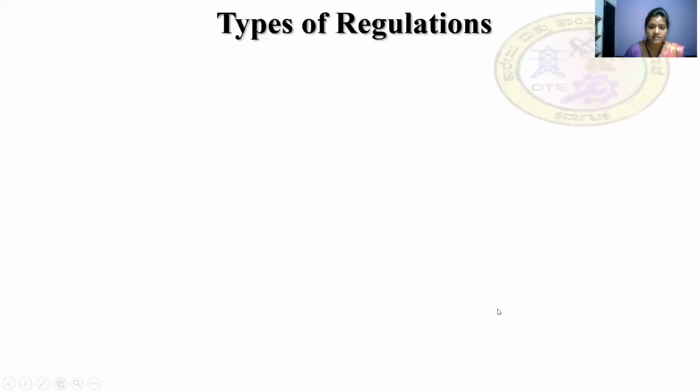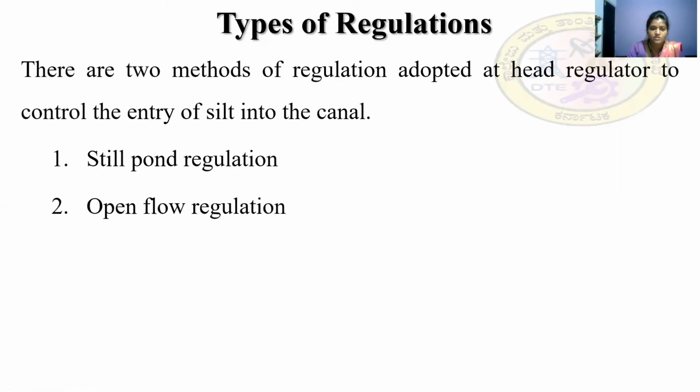So what are the types of regulations used in a canal head regulator? Let us see. There are two methods of regulation adopted at the head regulator, that is the still pond regulation and the open flow regulation.